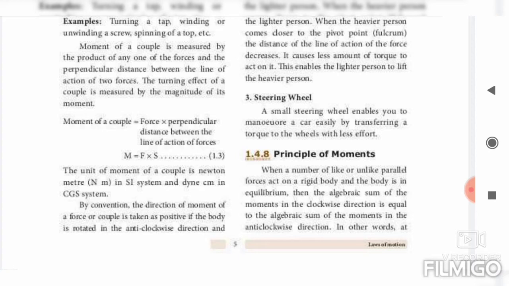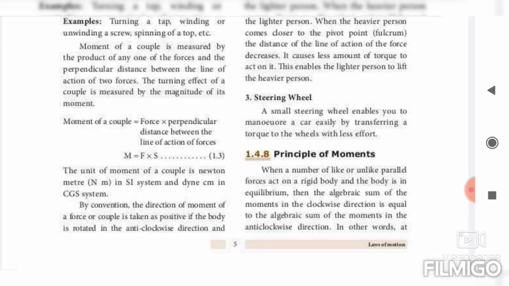So moment of force and moment of couple: the formulas are only slightly different. Moment of force is denoted by the letter tau, and moment of couple by capital M. The formula for moment of force is F into D, and the unit is Newton meter. You can write the unit from the formula itself. For moment of couple, the formula is M equal to F into S, and the unit is also Newton meter. Formula is different, unit is same.